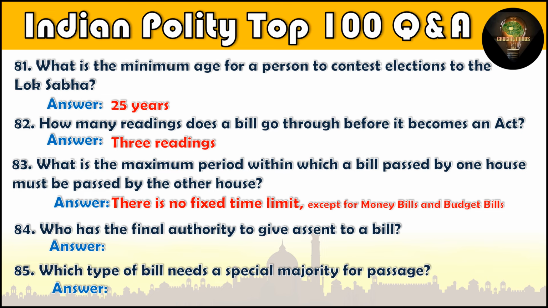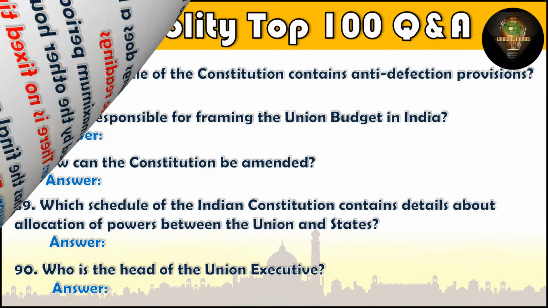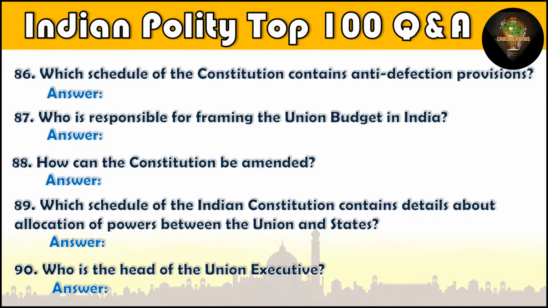Question number 84. Who has the final authority to give assent to a bill? The President of India. Question number 85. Which type of bill needs a special majority for passage? Constitutional Amendment Bill. Question number 86. Which schedule of the Constitution contains anti-defection provisions? 10th Schedule. Question number 87.